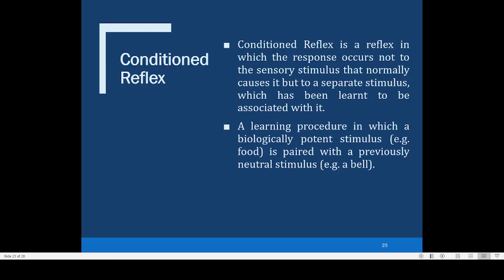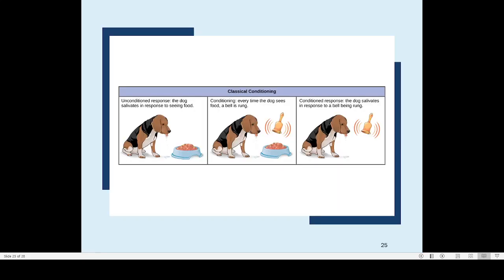Then another kind of learning is known as conditioned reflex. Sometimes you might have heard about this conditioned reflex. There is a very famous experiment by Pavlov. Here there is a dog and the dog is getting meat powder or a bowl of meat. So normally what is the response when the animal sees that? They will be feeling hungry and there will be salivation, and salivation is considered as a normal or unconditioned response.